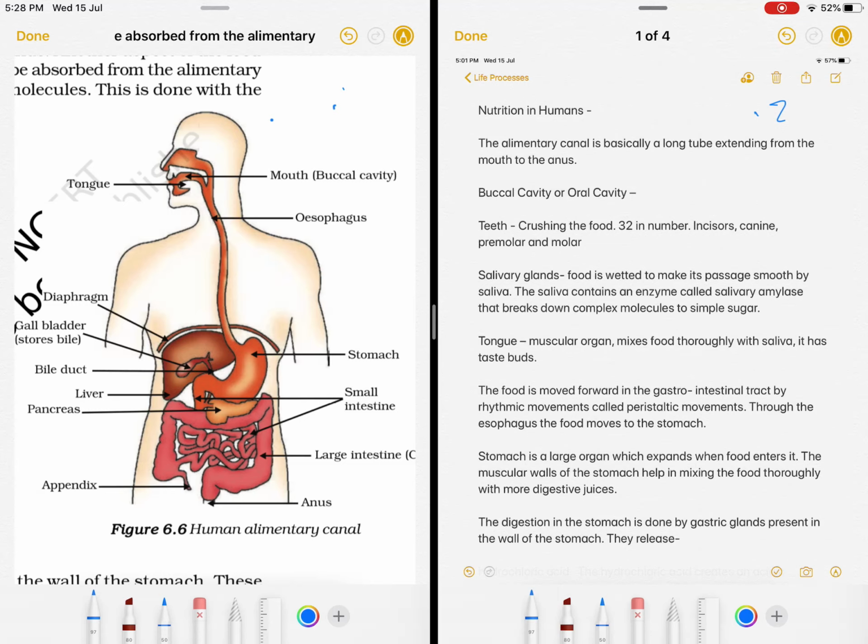Today we'll cover a topic, nutrition in human beings. This is our topic. We have already covered the autotrophs, heterotrophs.